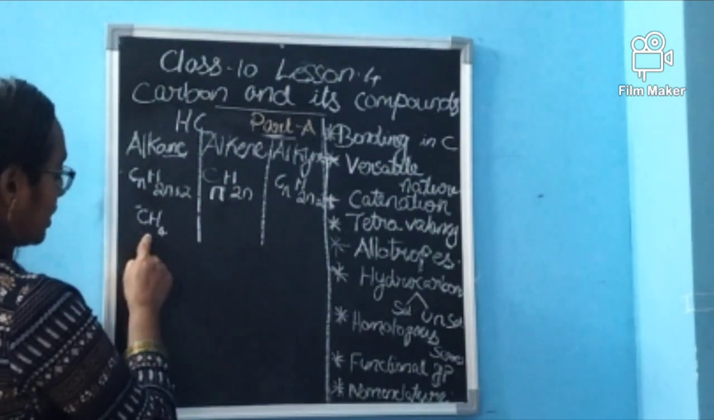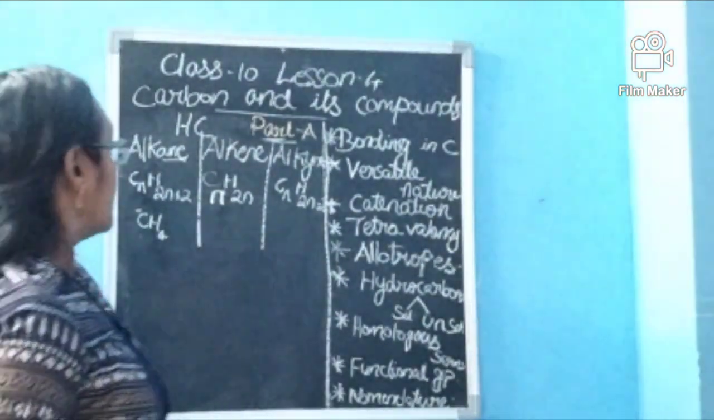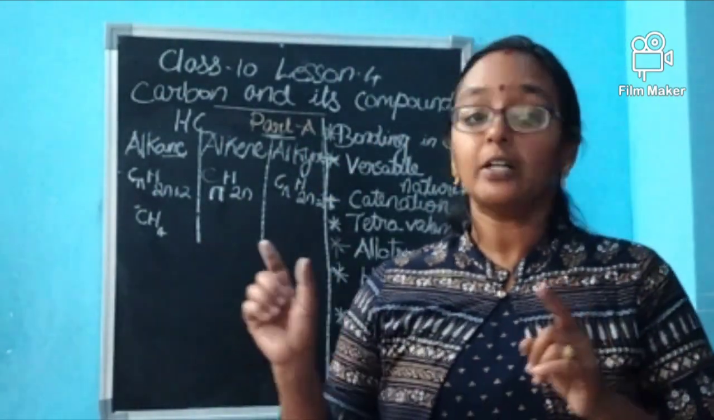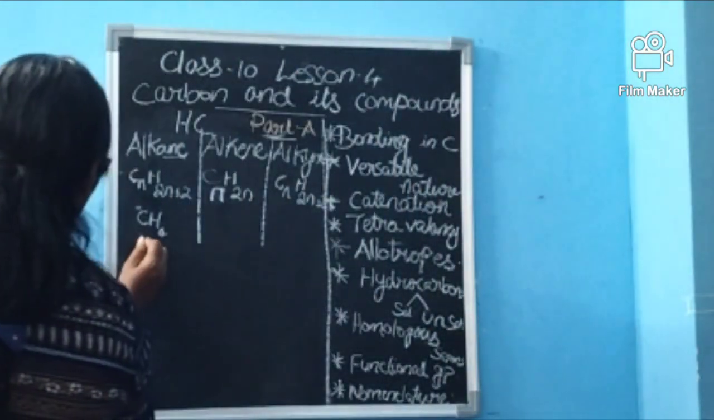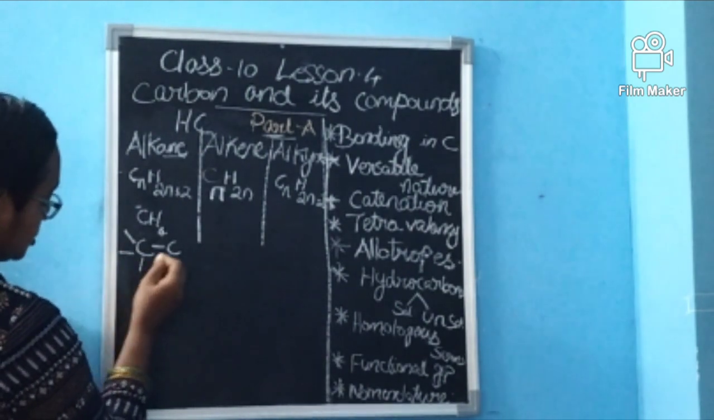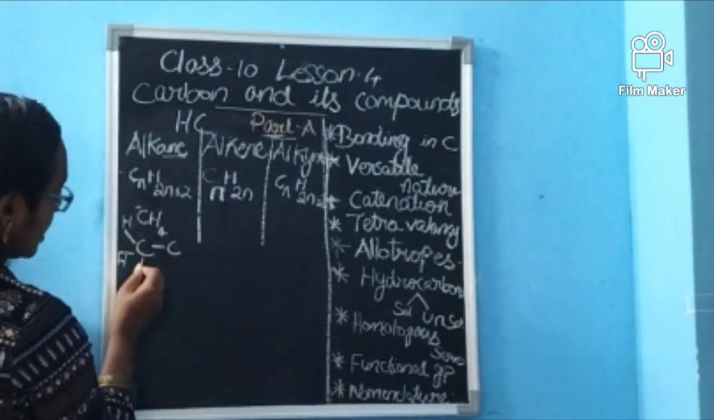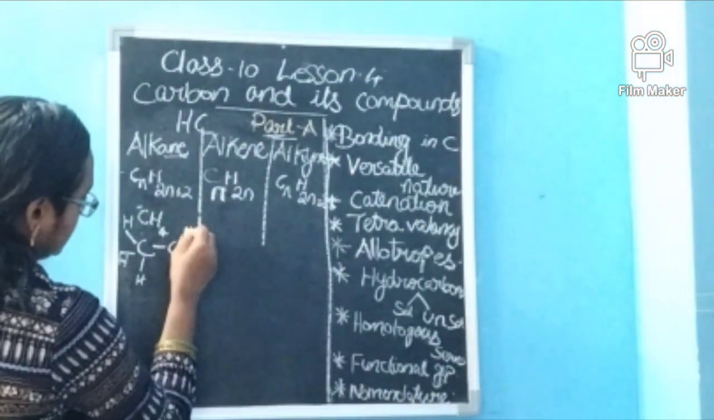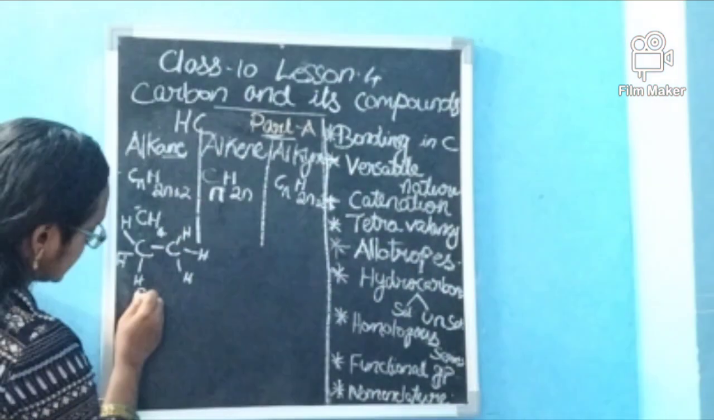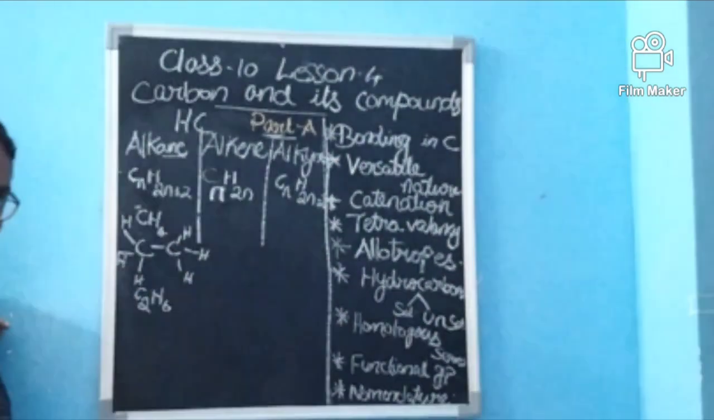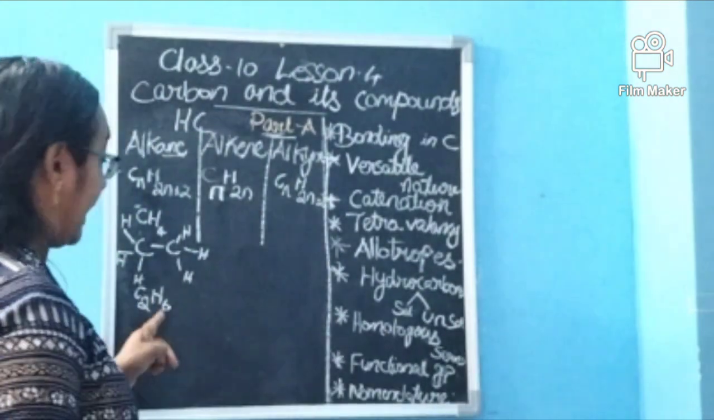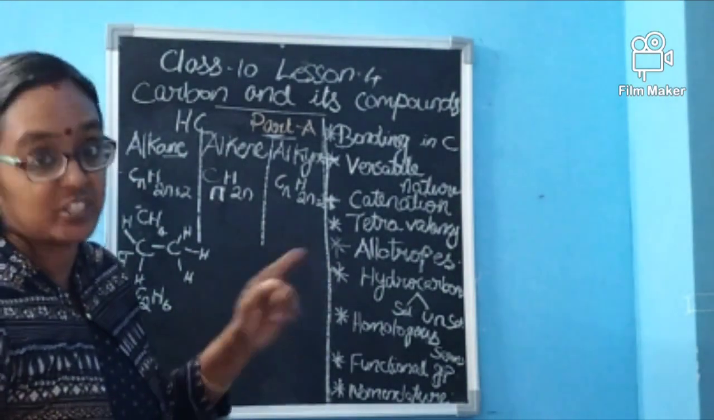So, the first one will be CH4 because the general formula is CnH2n+2. In the case of saturated hydrocarbons, carbon is connected to another carbon atom by a single bond. Second will be C single bond C, then six hydrogens. So what will it be? C2H6. This with two carbon atoms, we are saying it as ethane.